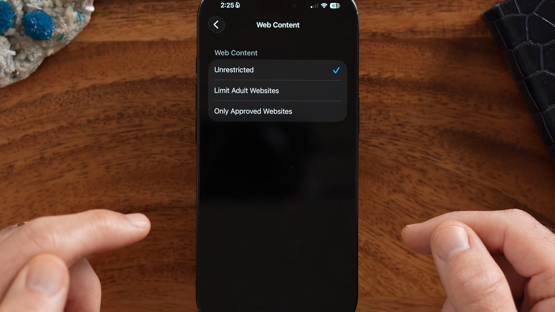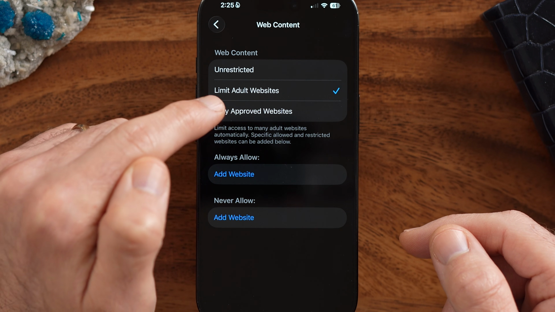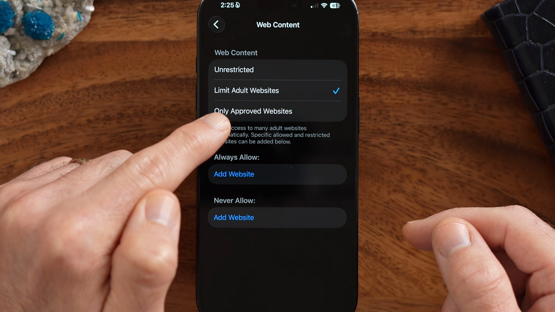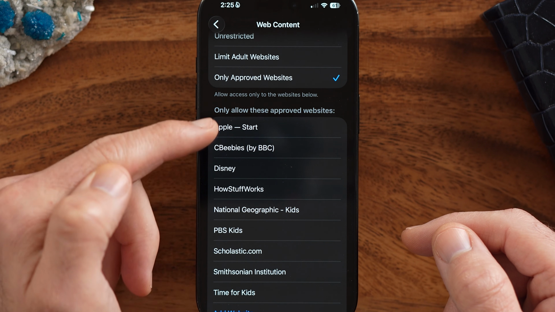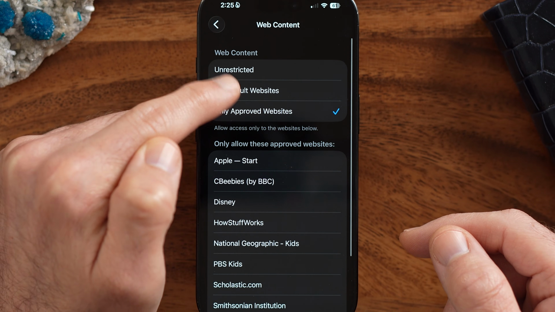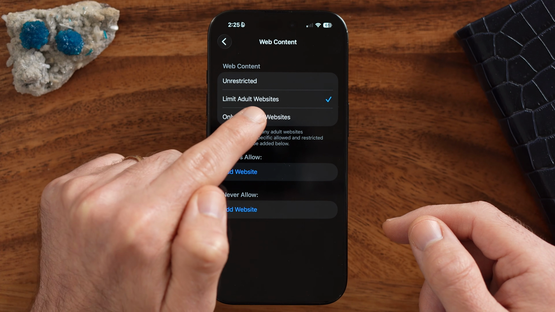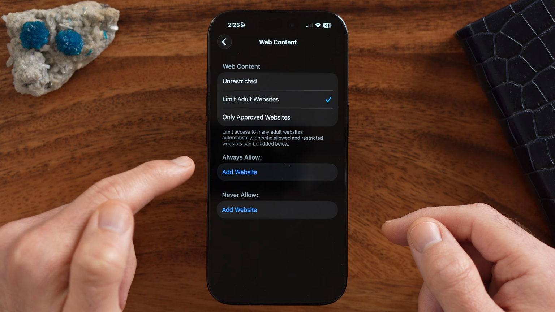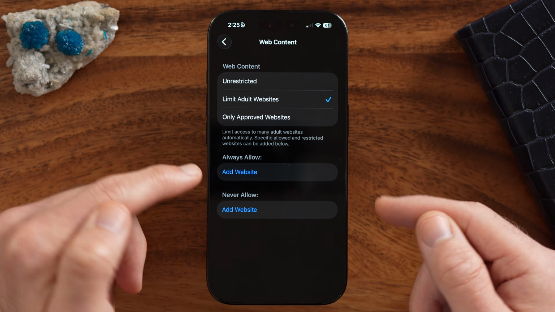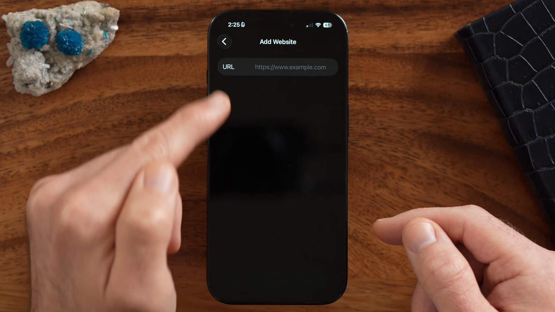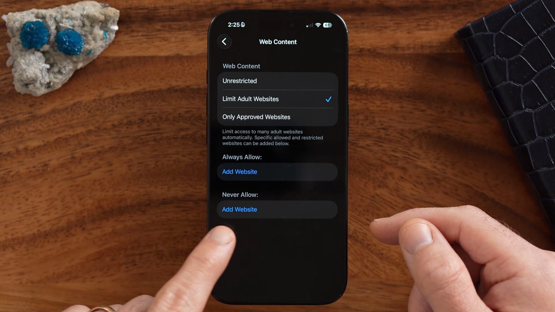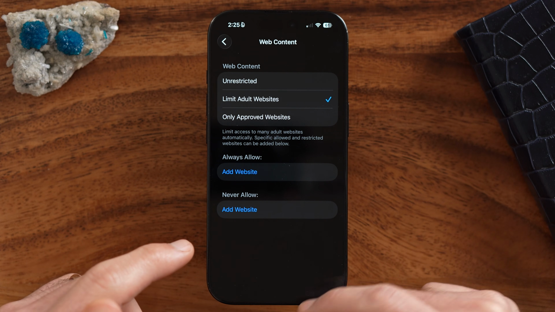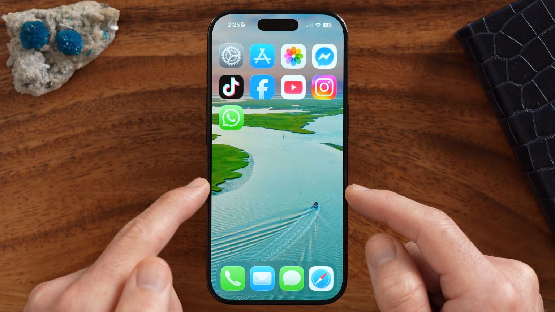So let's tap on that, and we can choose to limit adult websites, or we can switch it to only approved websites, and only these websites will be available. But if you just wanted to block porn websites, let's go to Limit Adult Websites. If it's accidentally catching certain websites that you do want to be able to access, you can just hit Add Website, basically just to add it to the Allow list or to the Never Allow list. And now no matter what, you won't be able to access those sites.